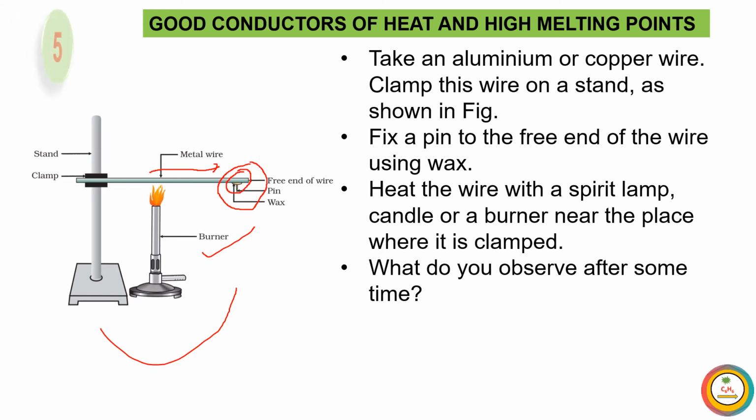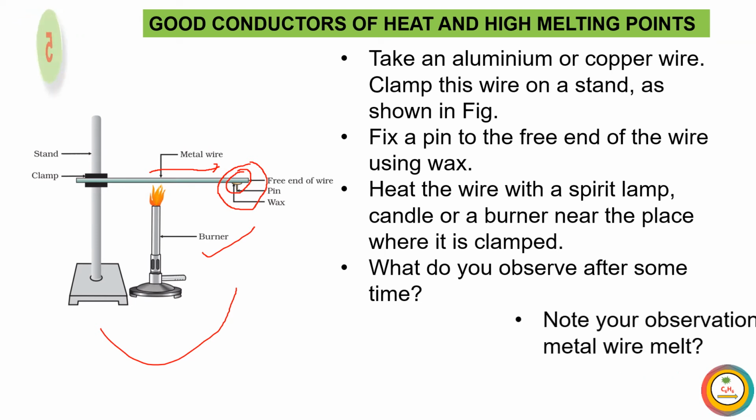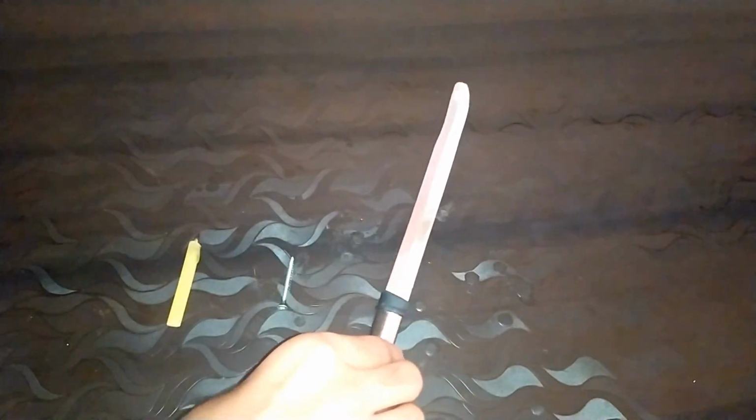So now let's perform this activity another way at our home. How can we perform it? This activity is to check whether metals are good conductors of heat and possess a high melting point or not. Take a knife, and at the free end of the knife, fix a pin with the help of wax.